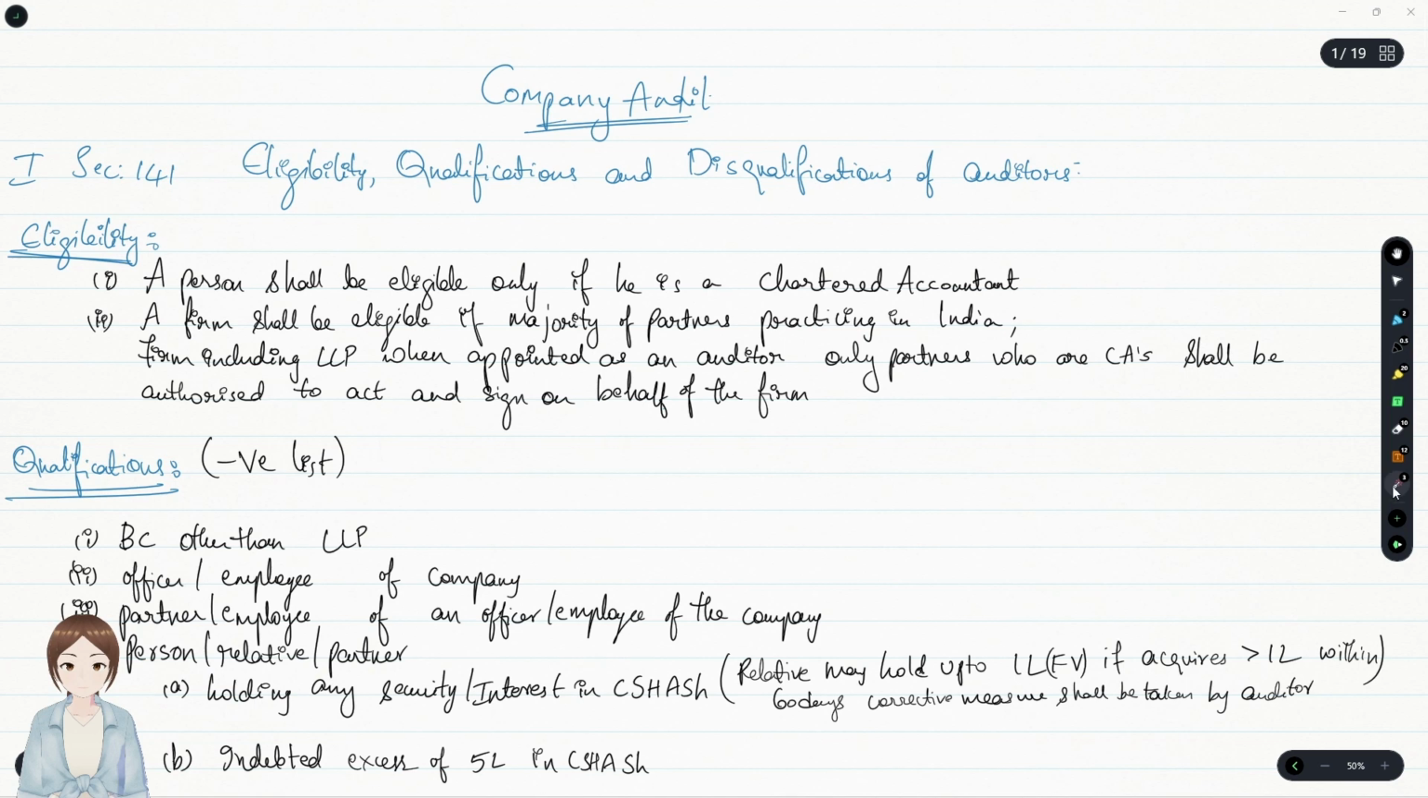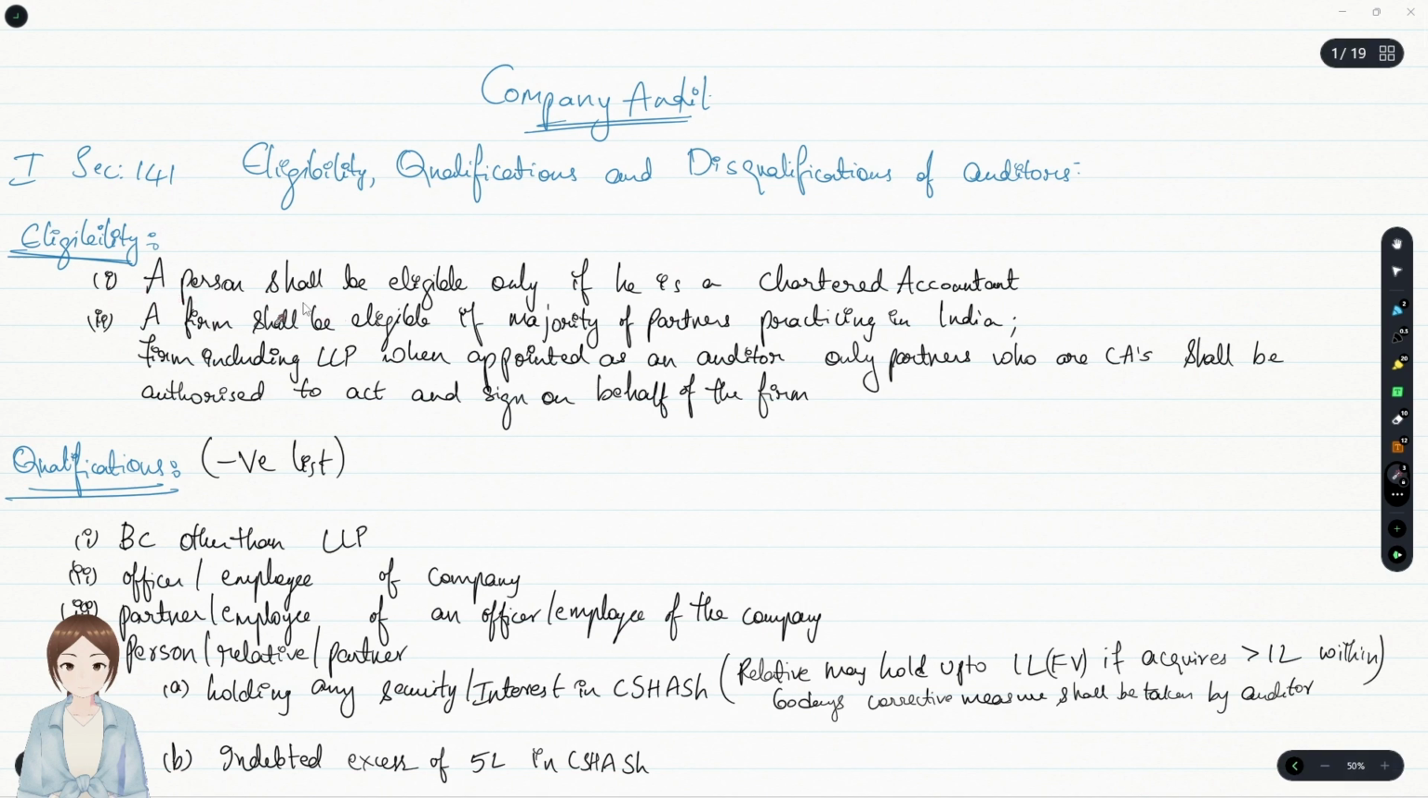Today, the topic we are going to brush up is company audit. The first subtopic under here is section 141 regarding the eligibility, qualification and disqualification of auditors. We'll see the first, eligibility. Eligibility of who? A statutory auditor. Eligibility of a person to be appointed as a statutory auditor.